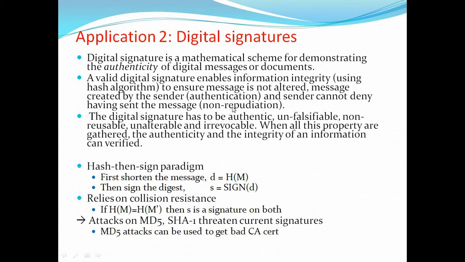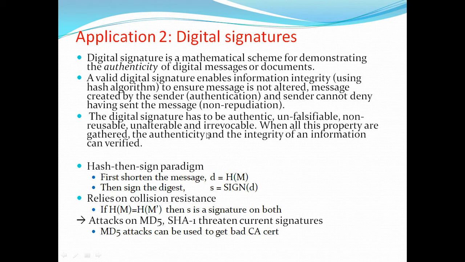So how to construct a digital signature? A digital signature has to be authentic. It is unfalsifiable, so you cannot claim that you did not send it. Authentic means it gives the authentication. It is non-reusable, unique, unalterable and irrevocable. We cannot change it and cannot modify anything. When all these properties are gathered, the authenticity and integrity of information can be verified.